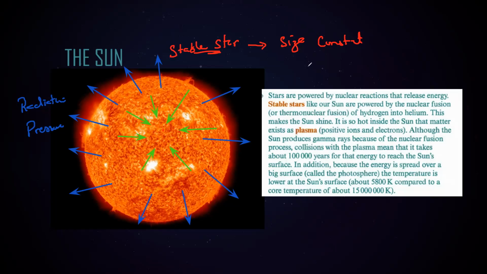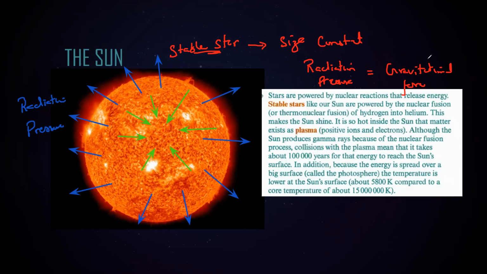Why is the size not changing? For stable stars, the radiation pressure, which is generated due to the nuclear fusion, balances with the gravitational force. So when the radiation pressure and gravitational force are balanced, the star won't change its size.